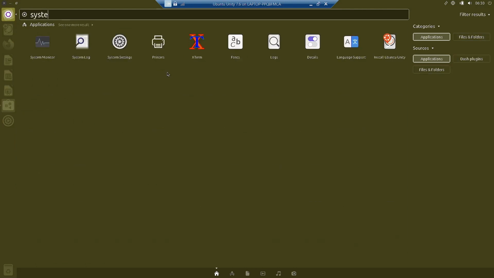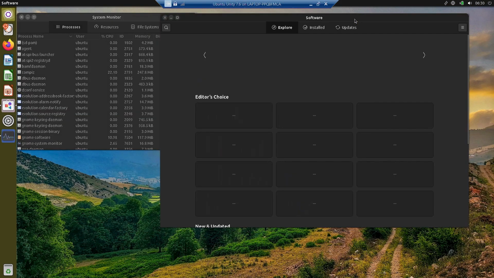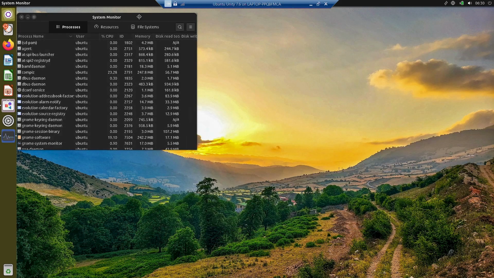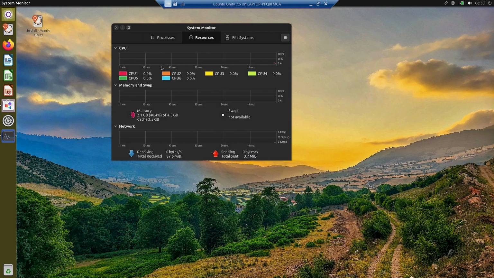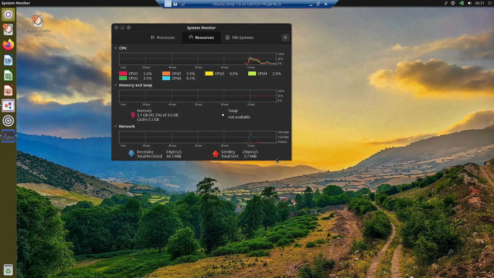Let us see what are the different... let it open in the background. Let us check out the system monitor. We can see the resource. We will not do the download of updates because it is a live desktop. We need not do it, otherwise it might mess up the live desktop.